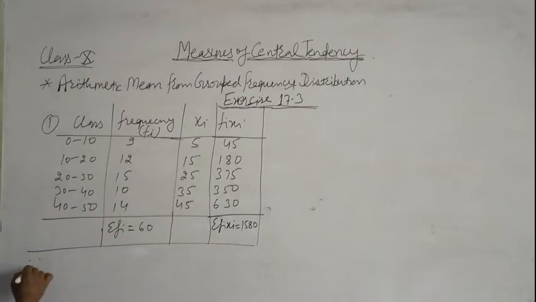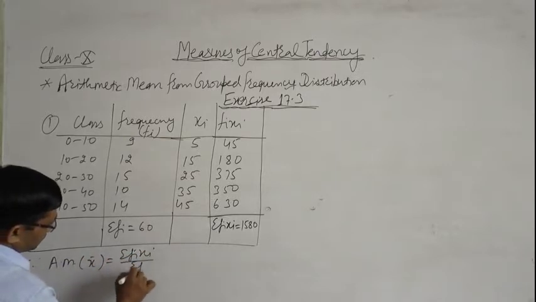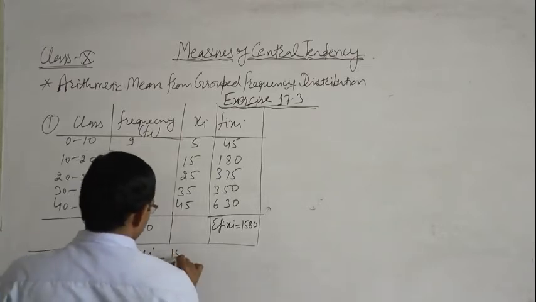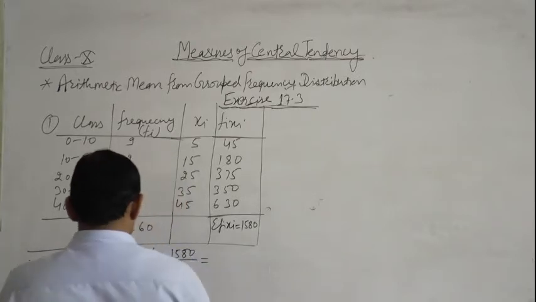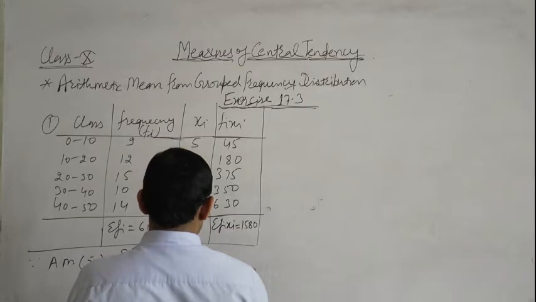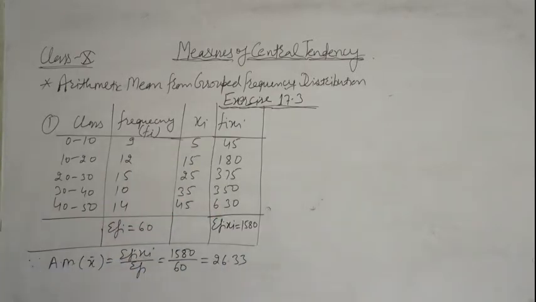We know that arithmetic mean x bar is equal to sigma fi xi upon sigma fi, which is 1580 divided by 60. Then 0 is cancelled by 0 and we get 26.33.